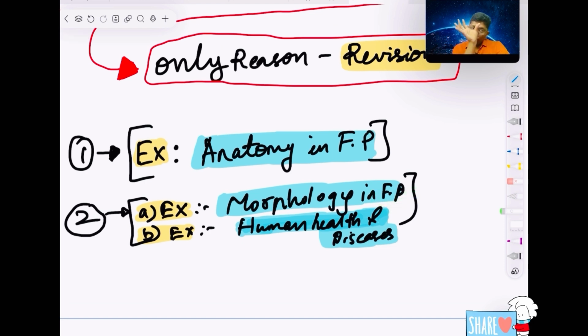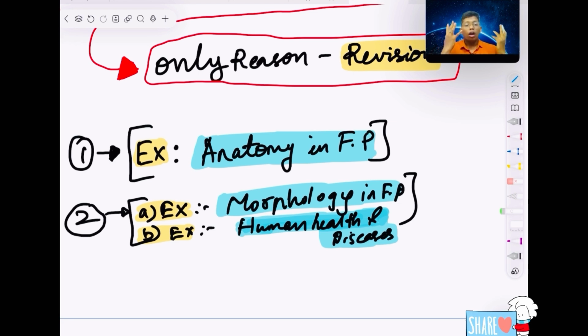Like, you make a tabular column and write inflorescence, and what are the examples they have given. Try to make a tabular column. Then you can revise everything in one tabular column itself. They are given separately, right? So that makes it a little bit difficult to think. Like this, many examples are there.